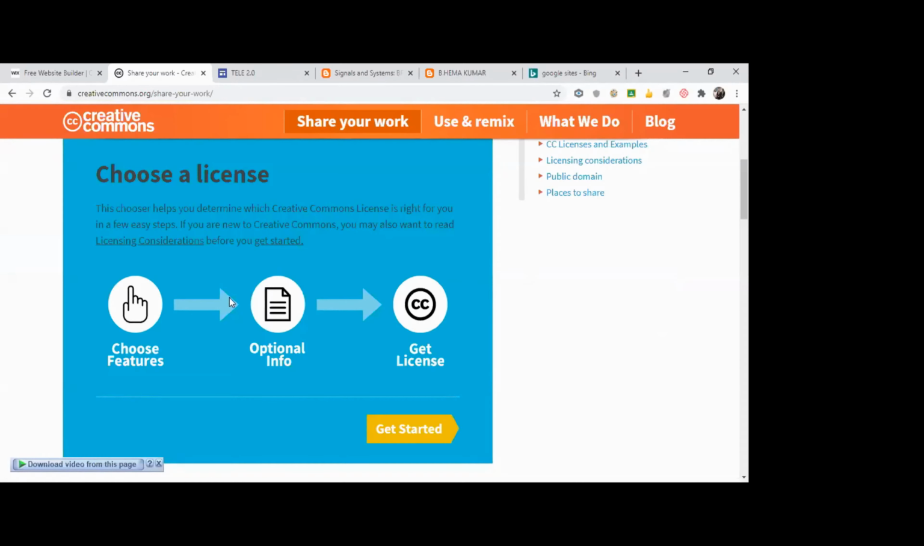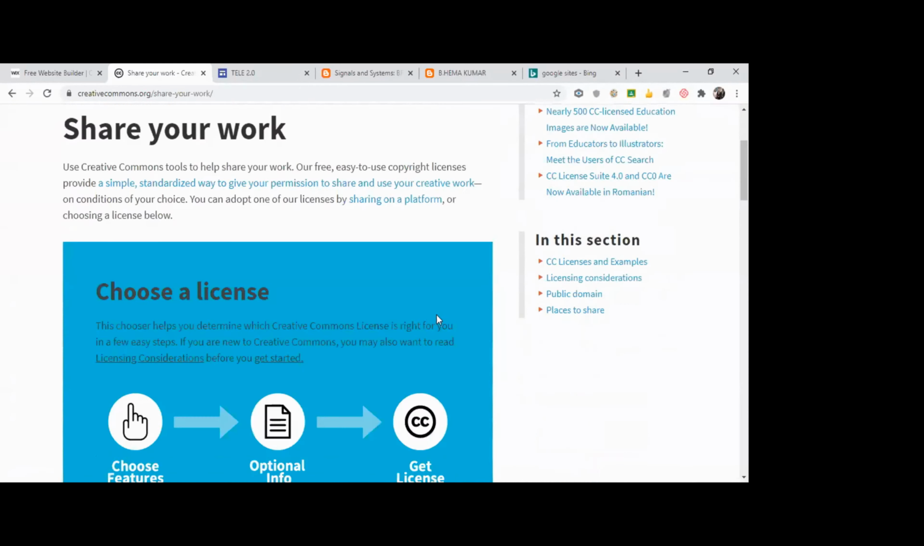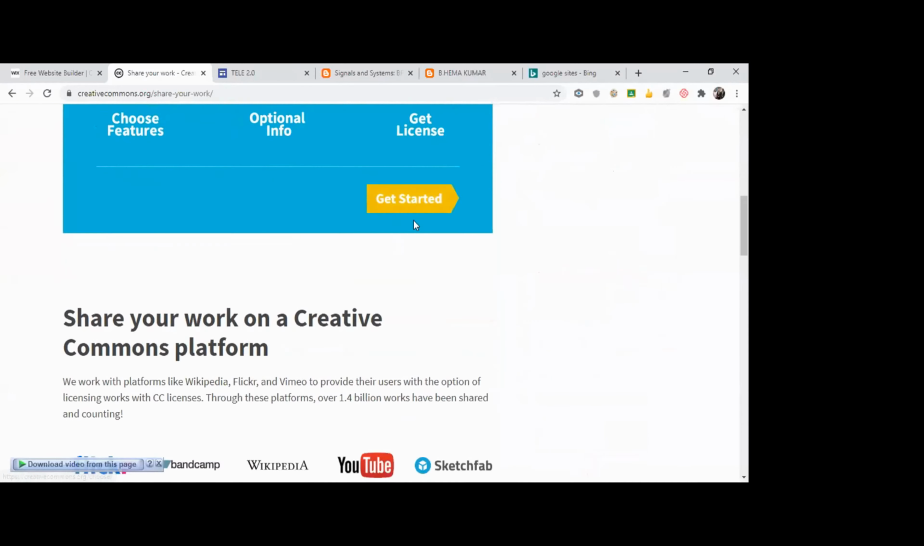Then you give optional info, wherein you can give your name and other things, and finally you'll get the license within a fraction of a second. You just need to copy this license into your website or the content you're creating. It may be PDF content, Word content, PowerPoint, a website, any content. You can use Creative Commons. Okay, fine, we'll see it. So you can just click on Get Started. See, Get Started, I'm just clicking on it.